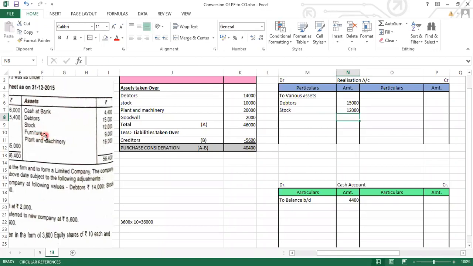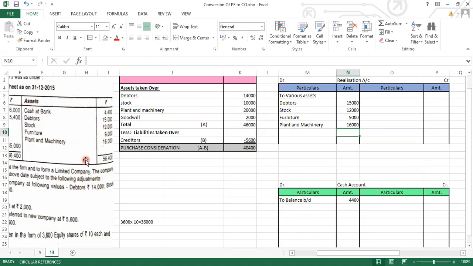Now furniture, furniture for 9,000 rupees. The next one is plant and machinery for 16,000. So we have recorded all the assets which have been given over here.